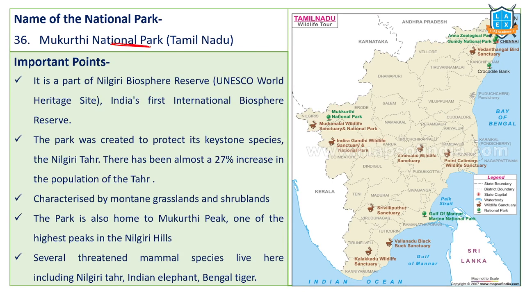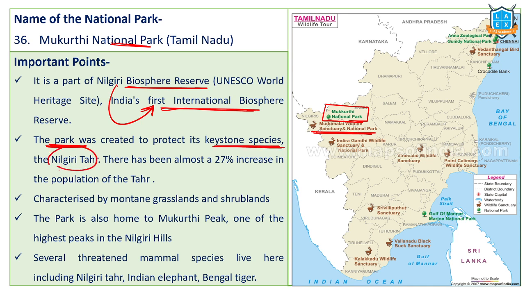Next, Mukurthi National Park. Mukurthi National Park is located in Tamil Nadu. This is above Mudumalai Wildlife Sanctuary and National Park. It is part of the Nilgiri Biosphere Reserve. It's India's first international biosphere reserve. Which one? Nilgiri Biosphere Reserve is India's first international biosphere reserve. Mukurthi National Park is important for a keystone species called the Nilgiri Tahr. Very important, Nilgiri Tahr. 27% of Nilgiri Tahr are located in this Mukurthi National Park.